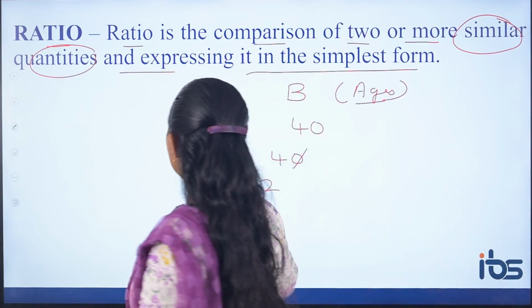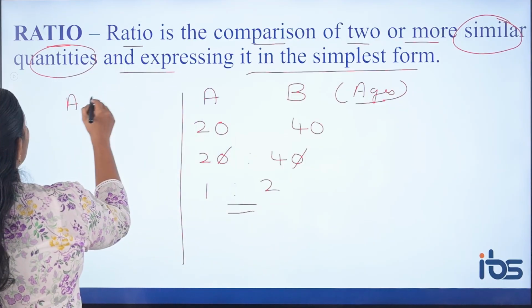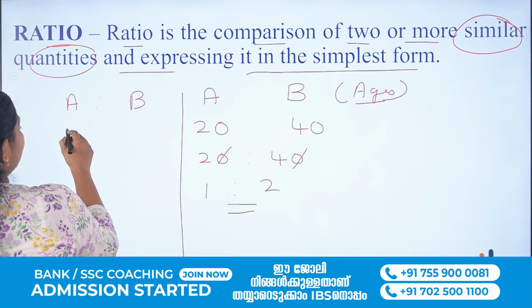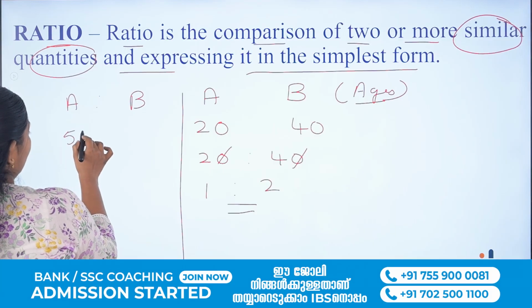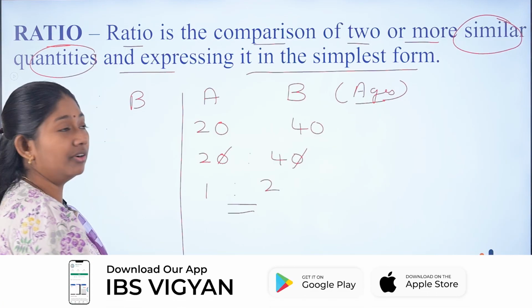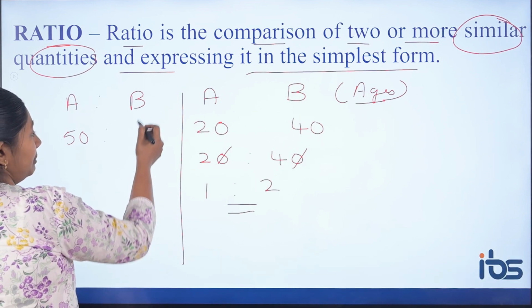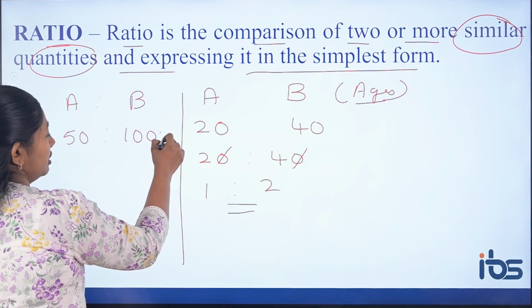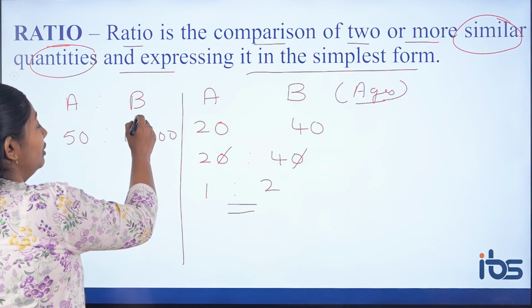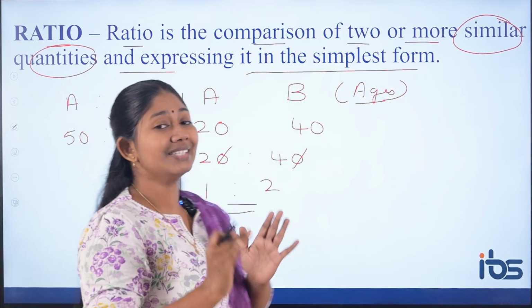If you consider next, say I am considering the age of A as 50 years and the salary, or height, or whatever it may be, of B as some 10,000. Is that possible? No. If you are comparing, you have to compare the same quantities.